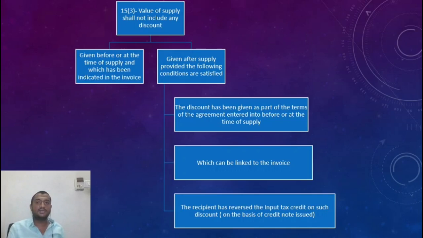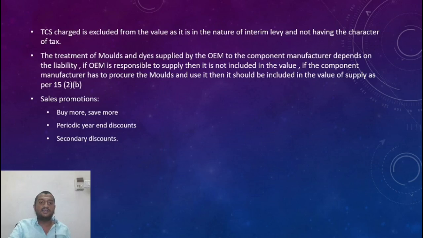Then look at the next condition. Can it be related to the invoice? Yes, tick it off. Then, has the recipient reversed the credit? Yes, then exclude it from the value. So for every nature of discount, you have to look at these 3 conditions. Now, TCS charged is excluded from the value as it is in the nature of an interim levy and does not have the character of tax.